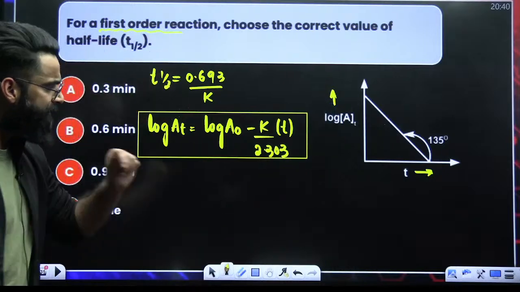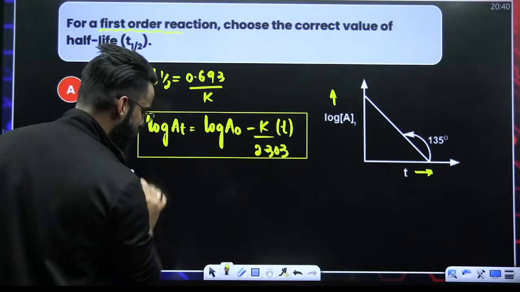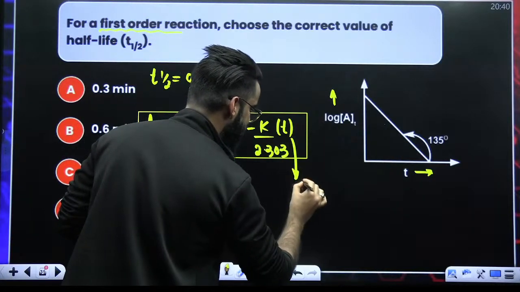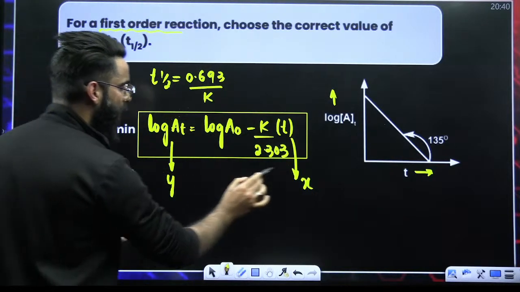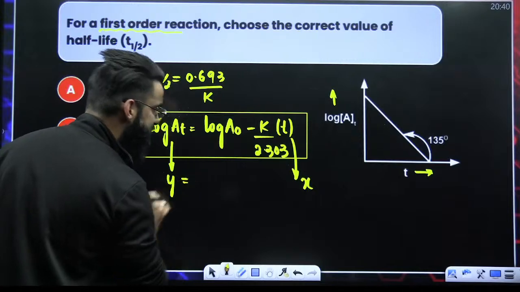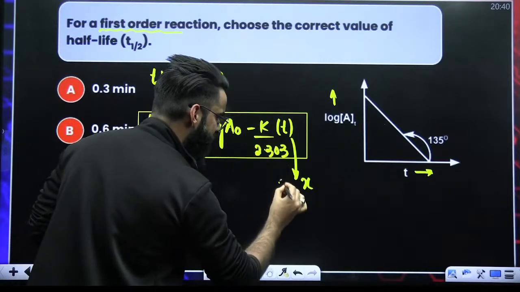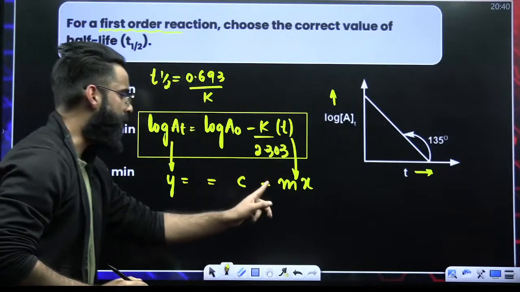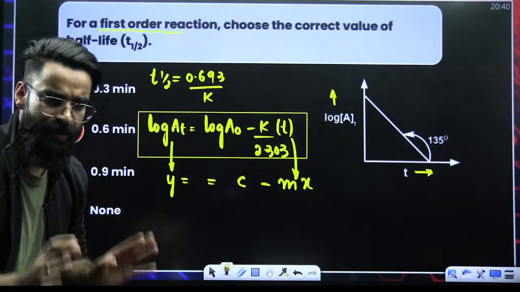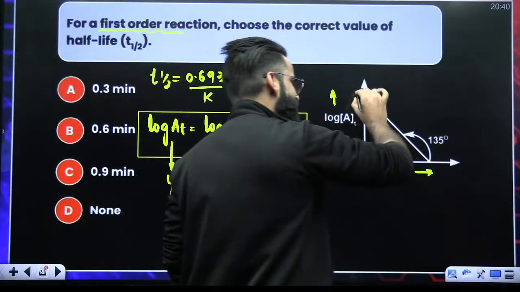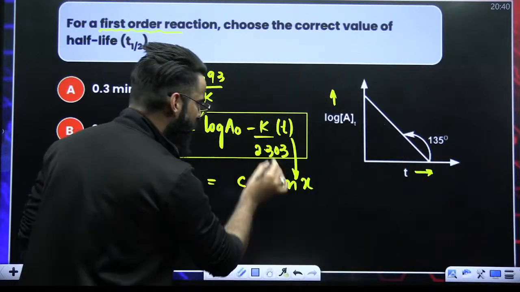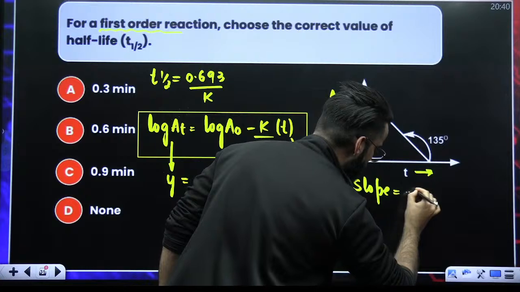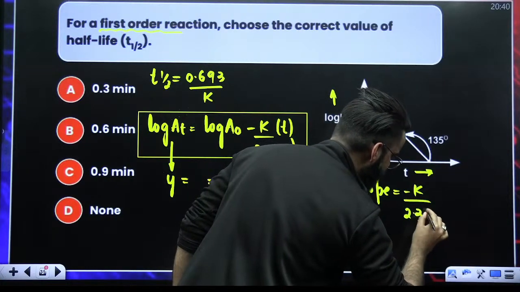Now, if you look carefully, you have plotted a graph between log At versus t. If this is Y and this is X, then this entire term becomes m, the sign here is minus, and this term is c. So y is equal to minus mx plus c, which means a straight line with a negative slope. And the slope here is equal to minus k divided by 2.303.